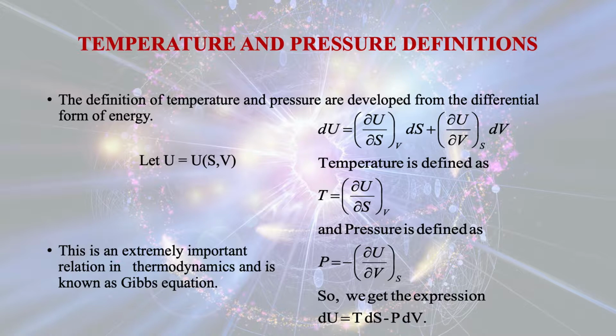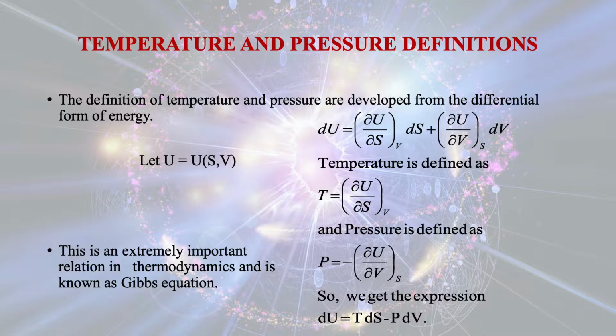Now, temperature is defined as T equal to del U by del S at constant volume, and pressure is defined as P equal to minus del U by del V at constant entropy. So, we get the expression dU equals TdS minus PdV. This is a famous equation known as the Gibbs equation.